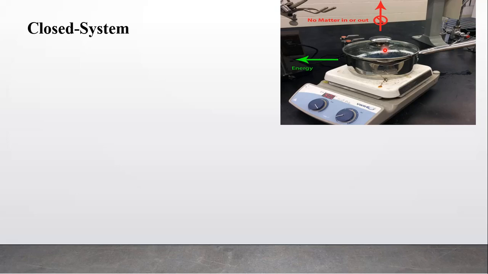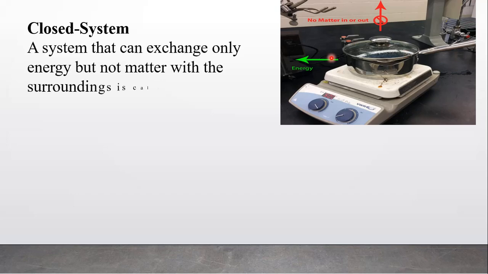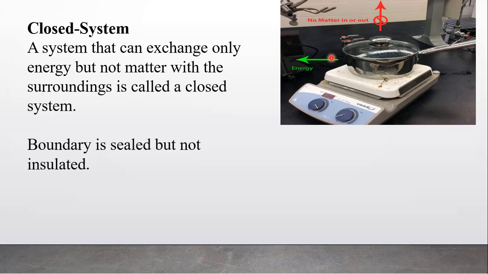That means matter is not exchanged with the surrounding, but the system can exchange energy with the surrounding. Then such a system is called a closed system. That is, a system that can exchange only energy but not matter with the surrounding is called a closed system. And in case of a closed system, the boundary is sealed but it is not insulated. Remember that it is not insulated, it is sealed.